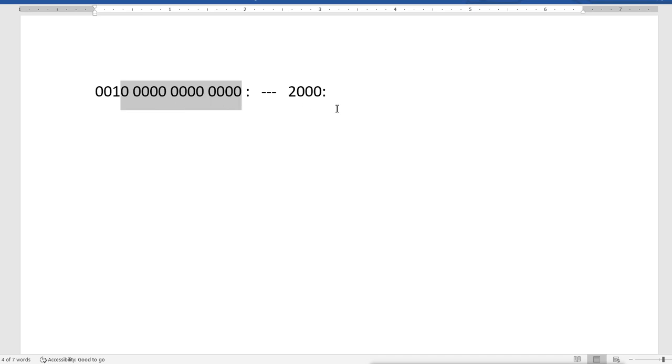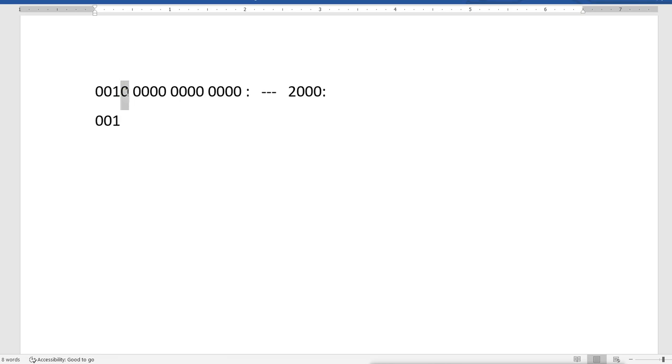Now we can enable any of these bits that are available. These bits are not reserved, so we can enable any of them. 001, this is reserved, but this bit is not reserved, so I can enable this bit.